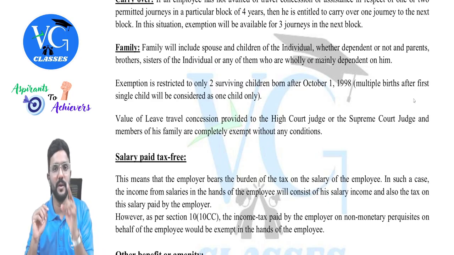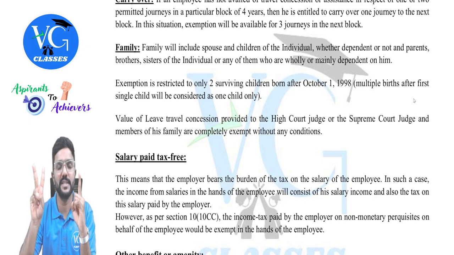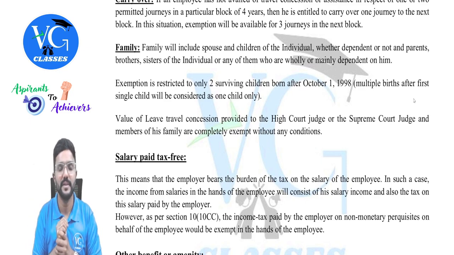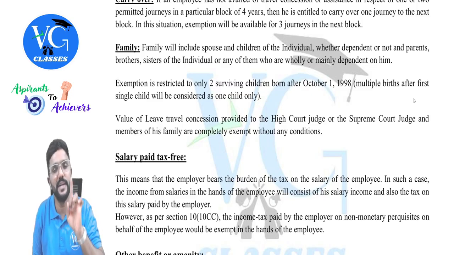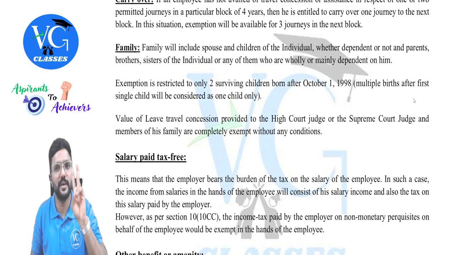Now assume the employee got a first child, a single child. The second one is twins. Now for how many children can he claim exemption? Three. Sir, what if for the first time only he got twins? Then exemption is available only for two children. That is the first one.